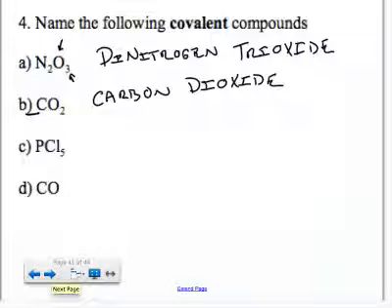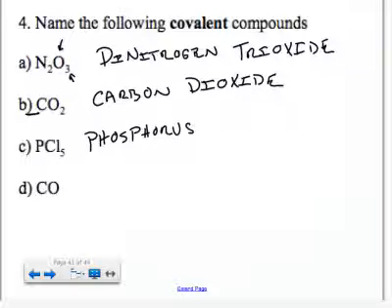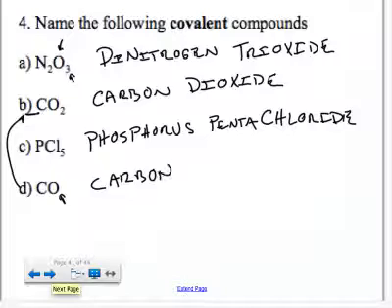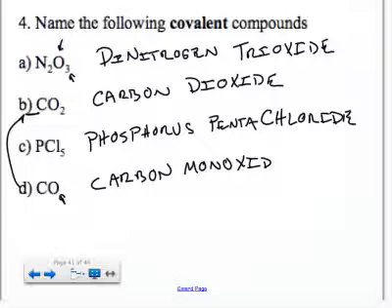And PCl5, okay, P is phosphorus. There's only one of them, so it doesn't need a prefix. And then 5 chlorines, 5 is pentachloride. And then the last one is similar to part B, but there's only 1 oxygen this time. So the first part is the same, carbon, just 1, no prefix. But the second element always needs a prefix. There's only 1 oxygen, so we call it monoxide. You don't have to say monooxide.